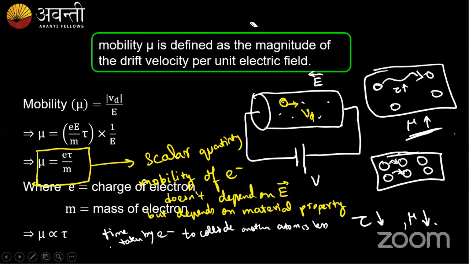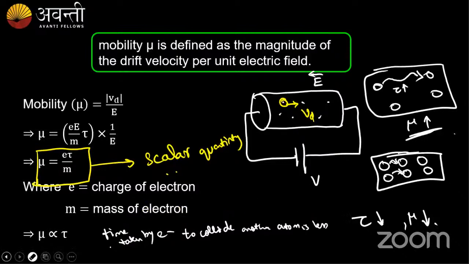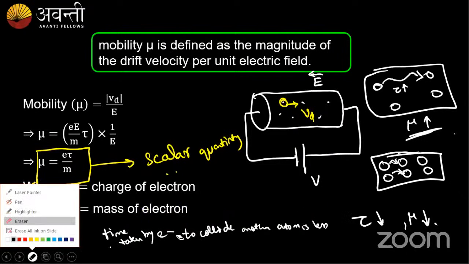So this is the first part of your current electricity. In today's class, we discussed conductors, electric field in conductors, drift of electrons, drift velocity of electrons, and mobility of electrons. We also solved many problems. I'll just erase this and rewrite that. Mobility of electrons depends on.